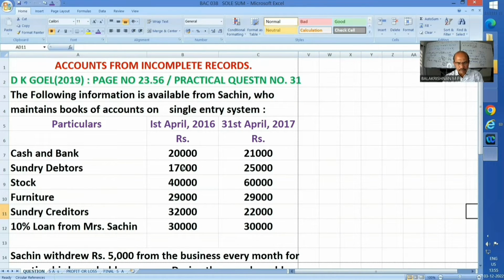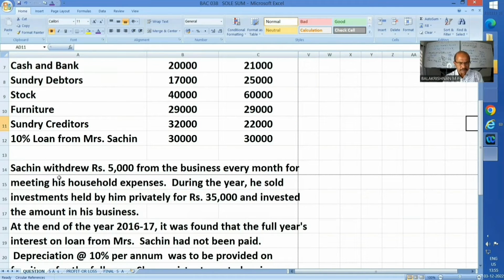Respective values of the year beginning as well as the year end have been given, followed by additional information. Sachin withdrew rupees 5,000 from the business every month for meeting his household expenses. So drawings are 5,000 into 12, total 60,000. During the year, he sold investments held by him privately for rupees 35,000 and invested that amount in his business.